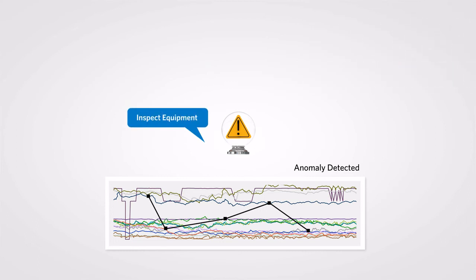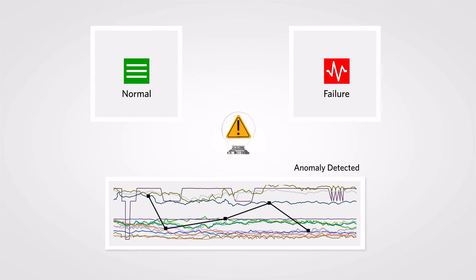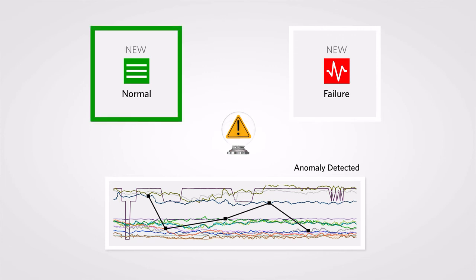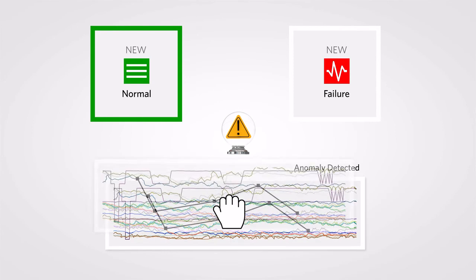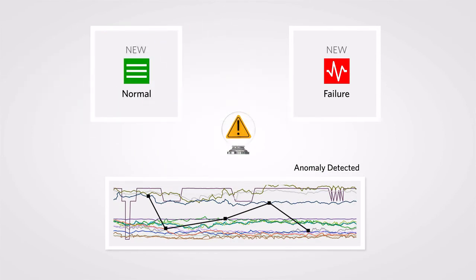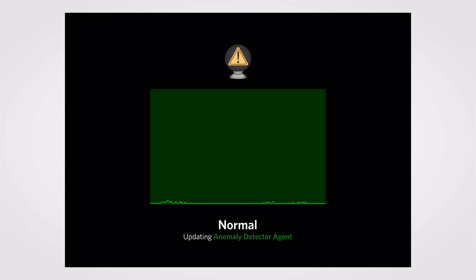The result of the inspection will categorize the anomaly as either a new variation of normal or a new, never-seen-before failure pattern. If categorized as a new normal, action requires the pattern be added to the baseline of the anomaly agent. The agent will adjust automatically to the behavioral change, and no future false alerts will occur for this pattern.